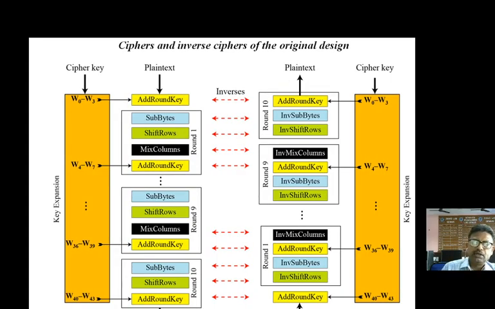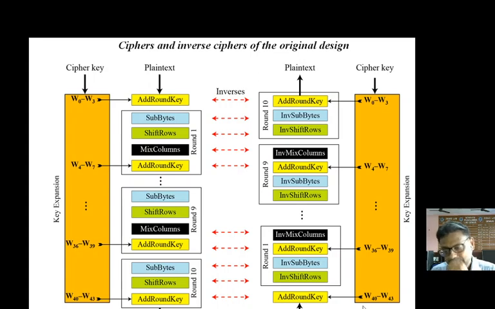This is the overall illustration of how encryption and decryption happen in AES. First of all, we take the plain text, we add the round key, we apply the substitution byte, shift row transformation, mix column transformation, and then we add the round key. In this way we go on, and you can see that in the last round mix column is missing, as mentioned previously. After this, we get a ciphertext of 128 bits.